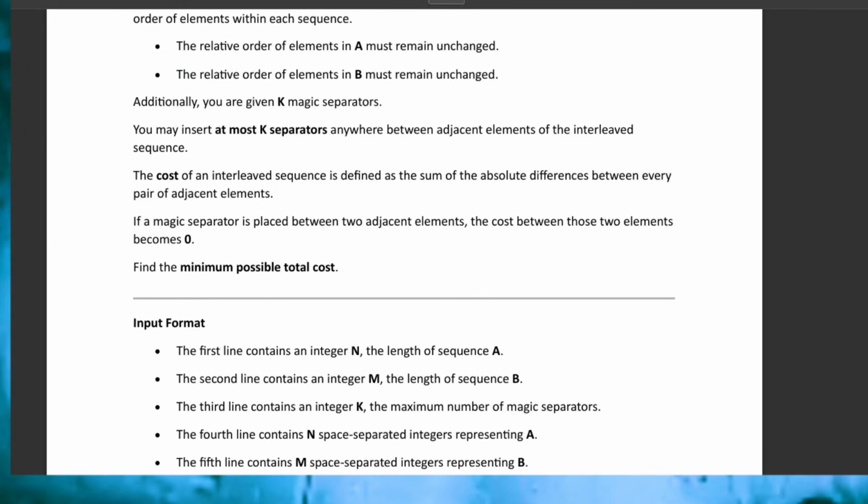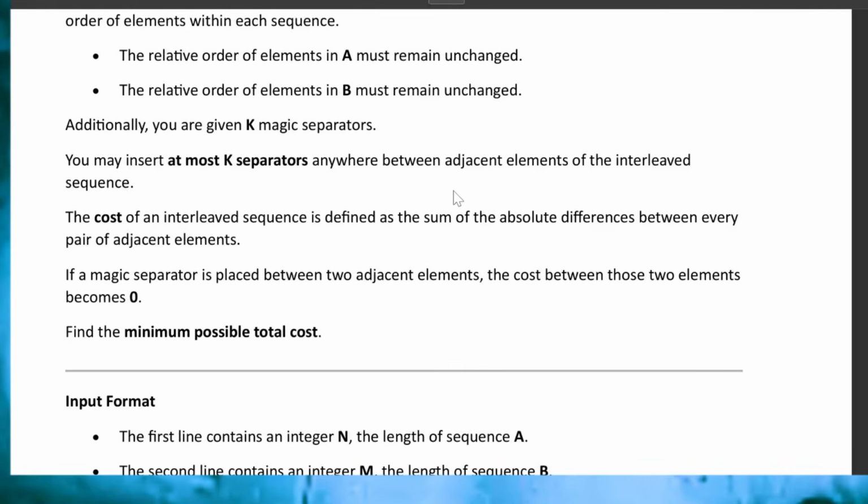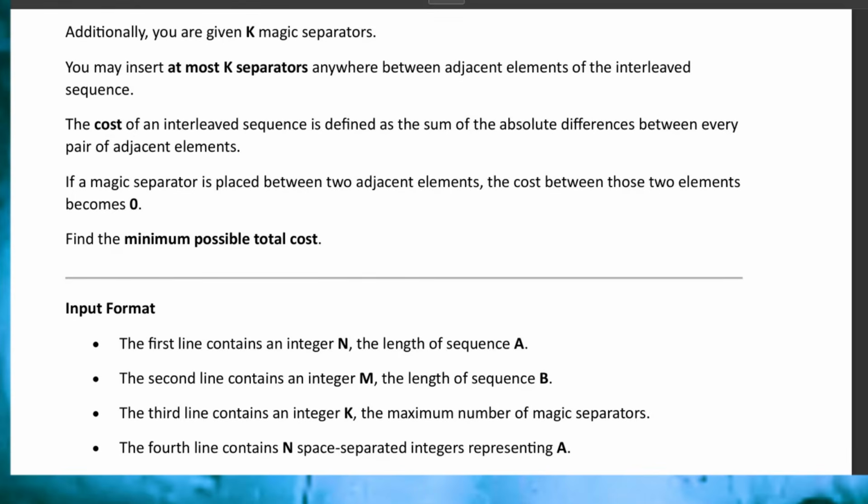Additionally, you are given K magic separators, and you may insert at most K separators anywhere between adjacent elements of the interleaved sequence. The cost of the interleaved sequence is defined as the sum of absolute differences between every pair of adjacent elements. If a magic separator is placed between two adjacent elements, then the cost between them becomes 0, and you need to find the minimum possible total cost. So this was the question.